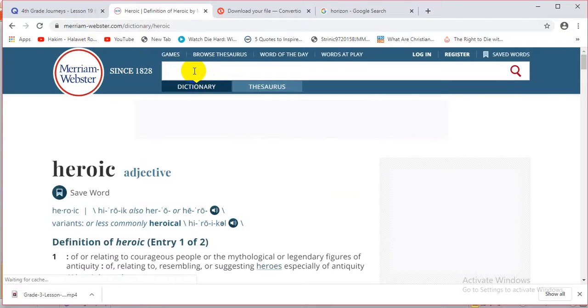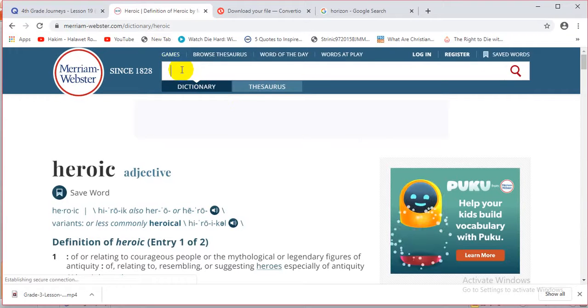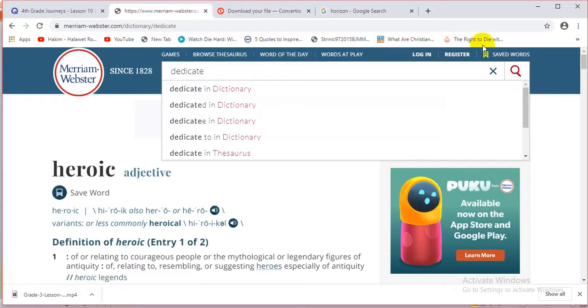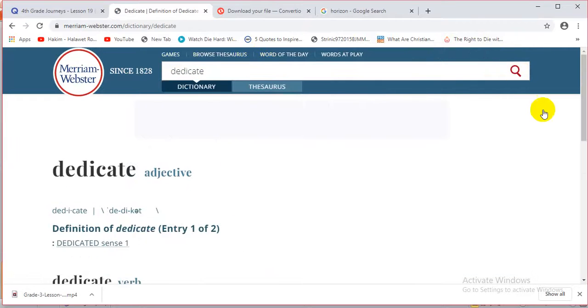Let's try one of your vocabulary words and look for it over here. I'll put the word dedicate. It's going to look for the word dedicate in the dictionary right now.